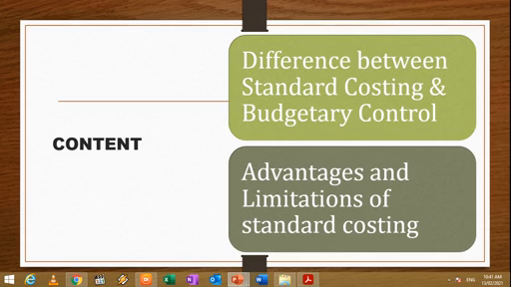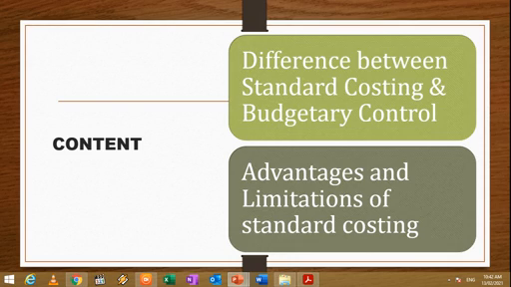Both standard costing and budgetary control assume that costs are controllable and have the same object, that is controlling the business operation by establishment of predetermined standards with the object of cost reduction. Budgetary control is usually operated without standard costing, but it is difficult to implement the standard costing system effectively without some degree of budgetary control. A system of budgetary control in conjunction with standard costing is more helpful. In this way, both are interrelated, but they are not interdependent.